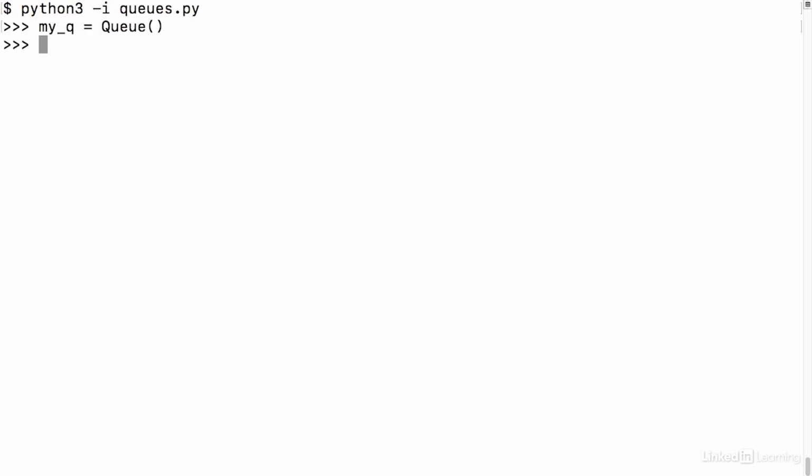And straight away, I'm just going to try to dequeue from this. And I should not get an error this time. It should just return none. And that's what happens. We can double check by saying myqueue.items. It should be an empty list, which it is. Great, so we've handled that situation.